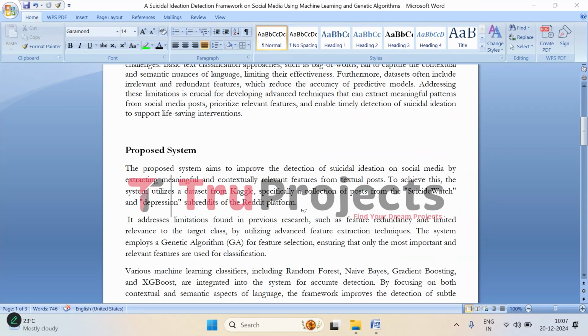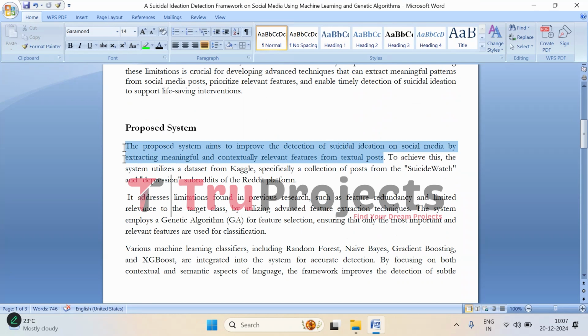So, the idea behind this project is to detect suicidal thoughts on social media more effectively by focusing on the most important features of the post. One of the key problems with earlier methods is that they often use too many unnecessary features, which can confuse the model and make it less accurate. This system solves that by using advanced techniques to extract only the features that truly matter, those that give us real insights into the person's emotions and state of mind.